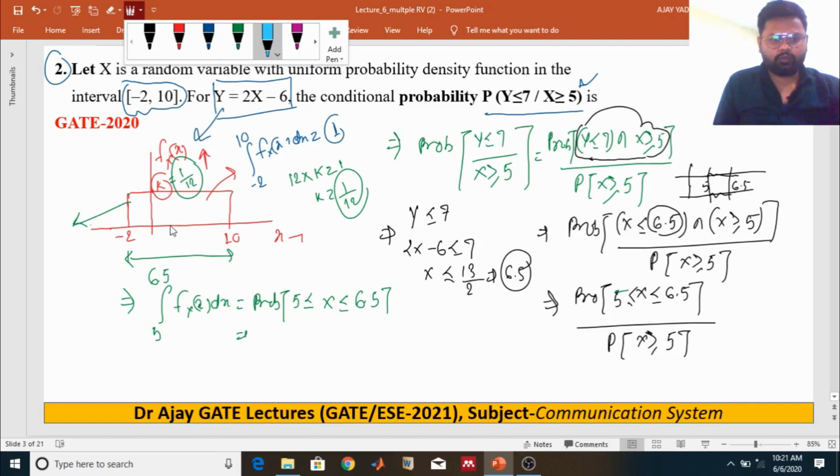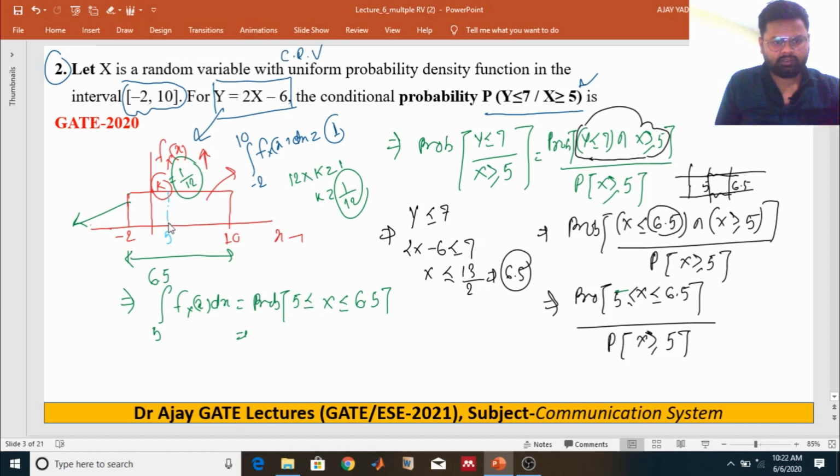Suppose it's 5 over here, up to this stage, and 6.5 will be something like that. The area under this PDF gives this probability.